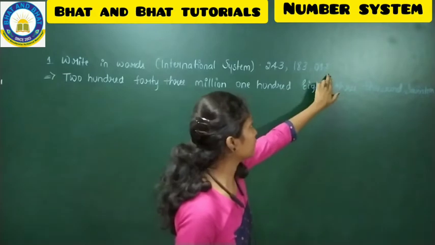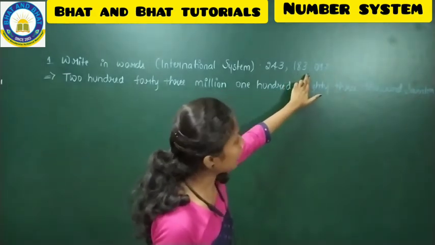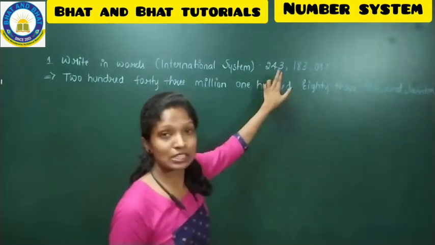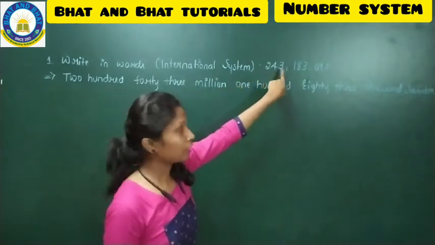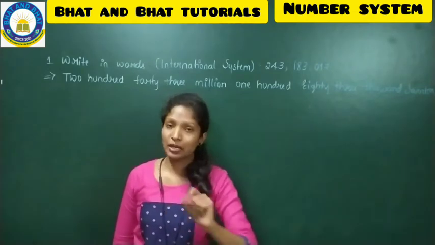So this is 17 as usual, and 183,000 we are going to call it, and then 243 is called million. So this is the million. After million there will be hundreds, and after hundreds the numbers.